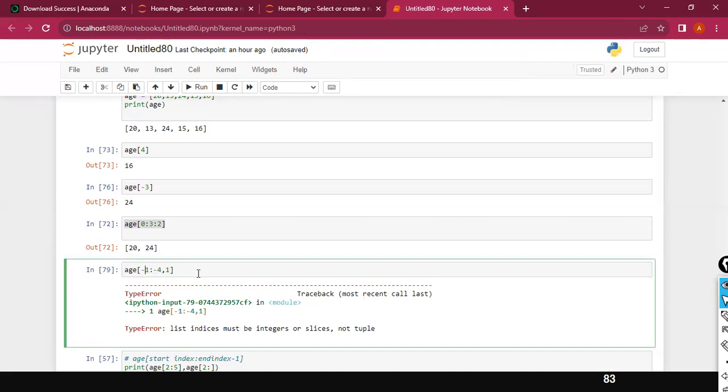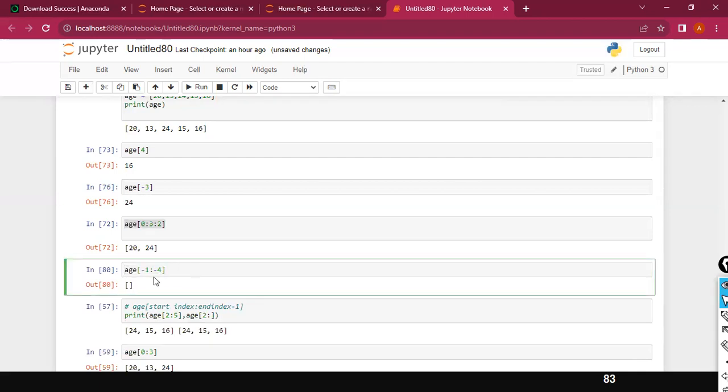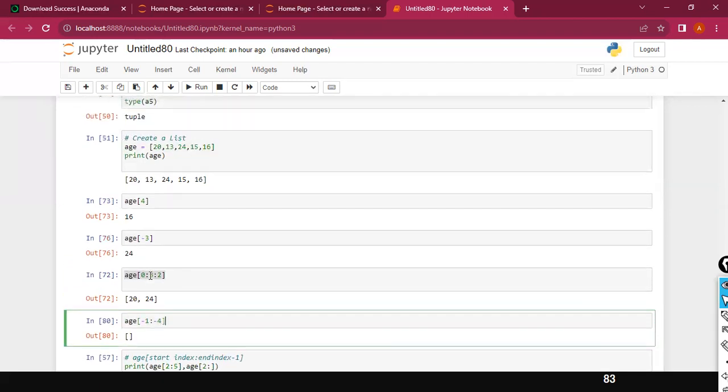So the starting value -1, :-4. If I give that, what is going to happen? It is going to give you nothing, right? The starting value is -1. I told you to access the values from right to left, you can use the negative value. But is there any way I can use a range of values from right to left?